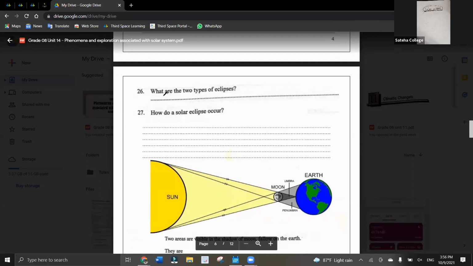Yes, very good. So the two types of eclipses are going to be the solar eclipse and the lunar eclipse. Okay, so the solar eclipse and the lunar eclipse. How does a solar eclipse occur? So explain the scenario. I'll give you all 2 minutes. Soon explain how does a solar eclipse occur?